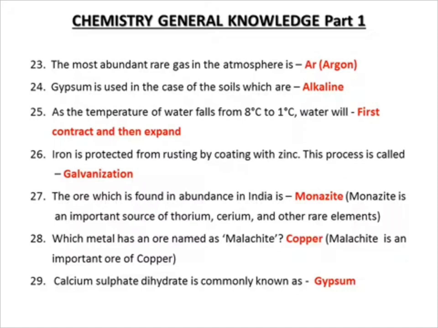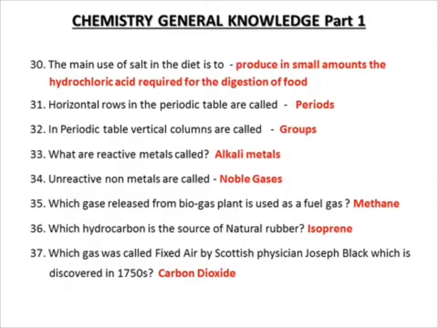28. Which metal is an ore of copper? 29. Calcium sulfate dihydrate is commonly known as gypsum. 30. The main use of acid in the stomach is to produce in small amounts the hydrochloric acid required for the digestion of food. Horizontal rows of the periodic table are called periods. In the periodic table, vertical columns are called groups.